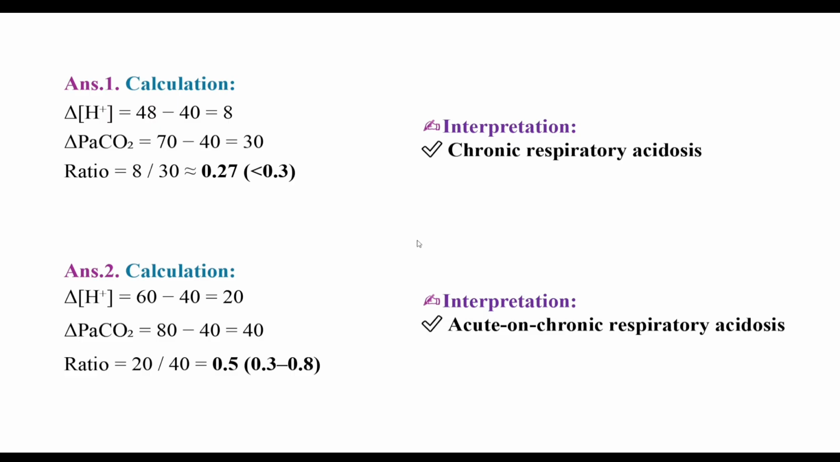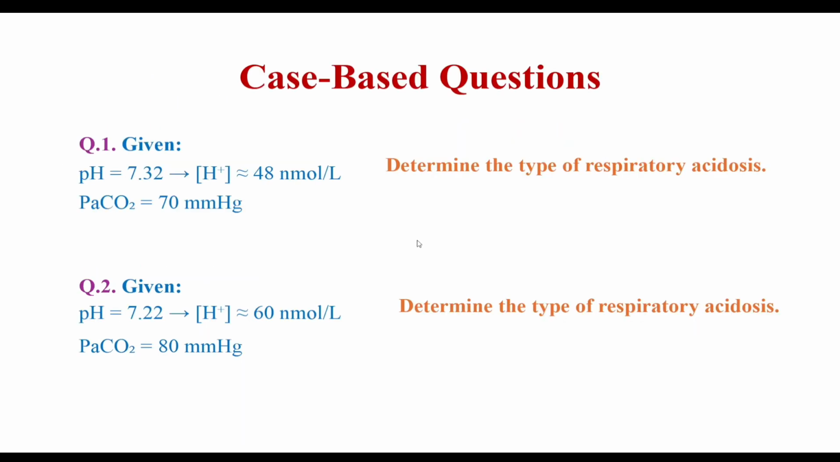So delta H is equal to 48 minus 40 equals 8, and delta PaCO2 is 70 minus 40 equals 30. So the ratio is 0.27, that is less than 0.3, that is chronic respiratory acidosis. And the second one is the same. See the question again. 7.22 pH, so hydrogen ion concentration will be 80 minus 22, that is around 60 or 58, so we have taken it around 60.